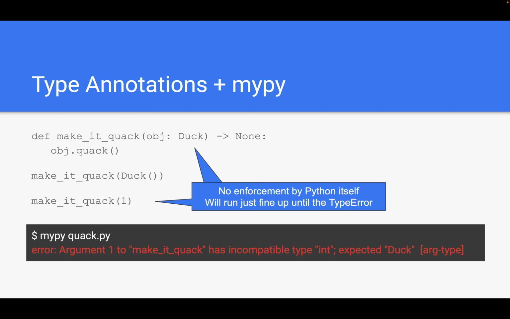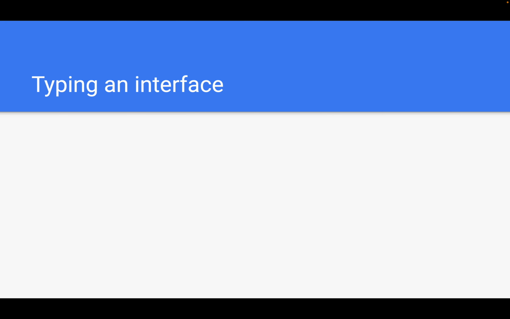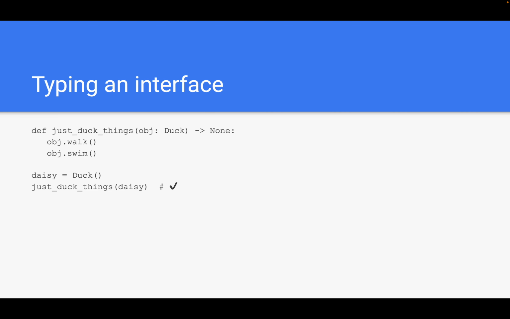So, typing an interface, now into the main topic of this talk. Let's say we have this function here, just duck things. It expects to get an object, which I annotated to be hopefully a duck. And then we make this object walk and we make this object swim. And let's say we have Daisy, an instance of duck, and we invoke just duck things with Daisy. This should be totally fine, right?